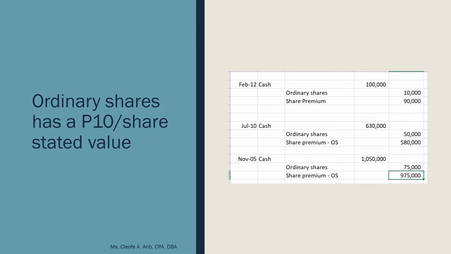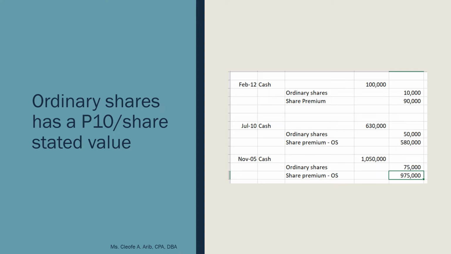So, how much yung share premium natin? 90,000. And then, how much yung napunta sa ordinary shares? 10,000. That's 1,000 shares times 10 pesos per share, you get 10,000. Pero yung cash that you receive is 100, so the excess of 90, saan napunta? Dun sa inyong share premium. Then we go to July 10.